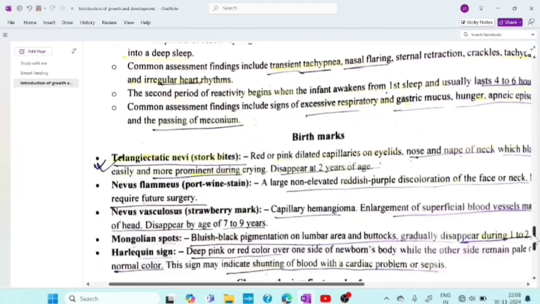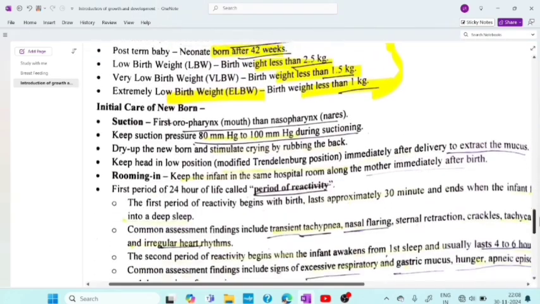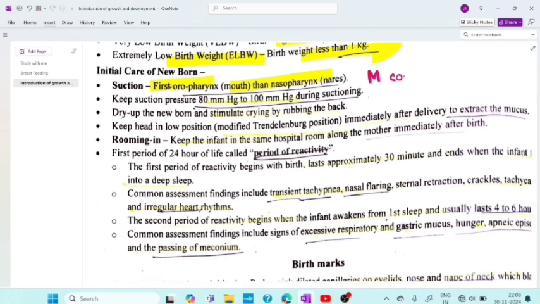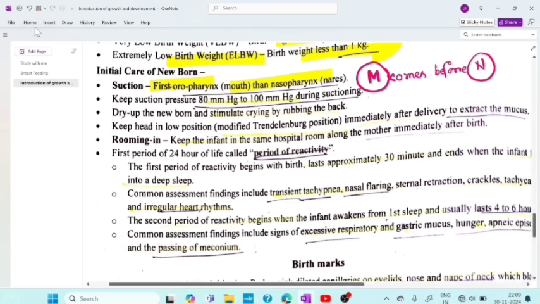Now coming to the next point. So initial care of newborn, you can see suction. First oropharynx, then nasopharynx. So AIM, like that we have remembered. A comes before N, like that. So first mouth, then nose, like that you can remember.